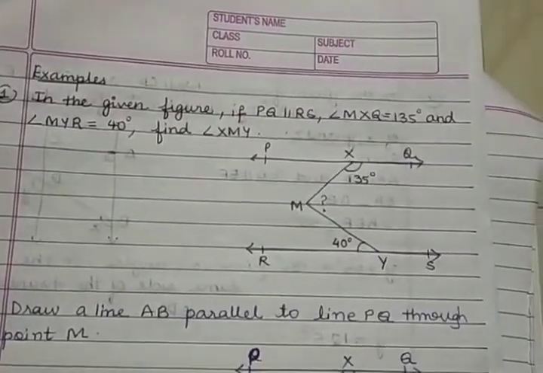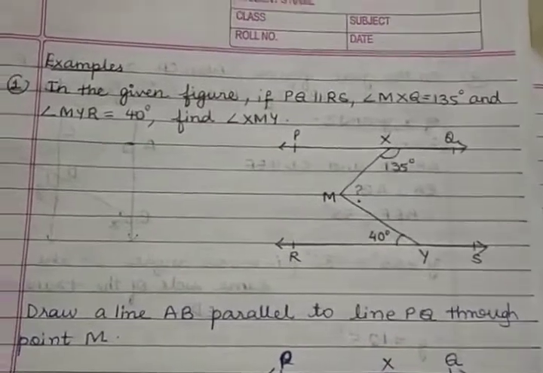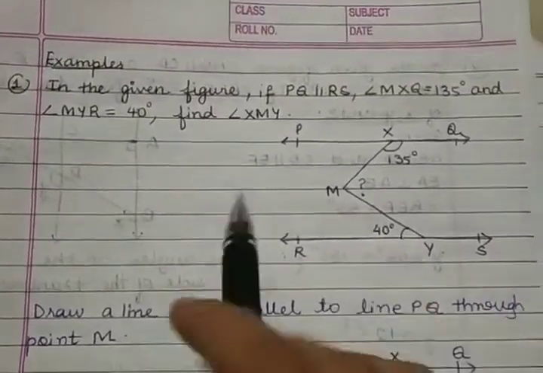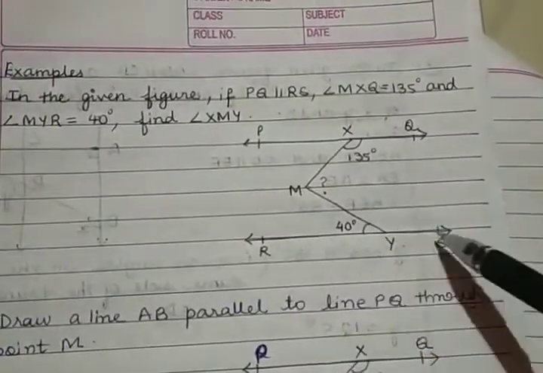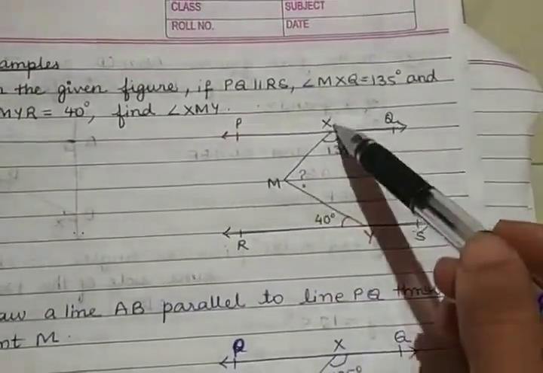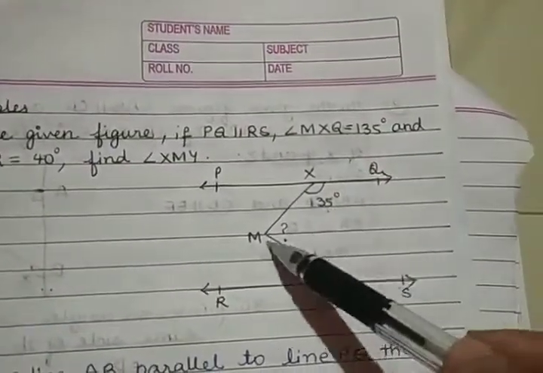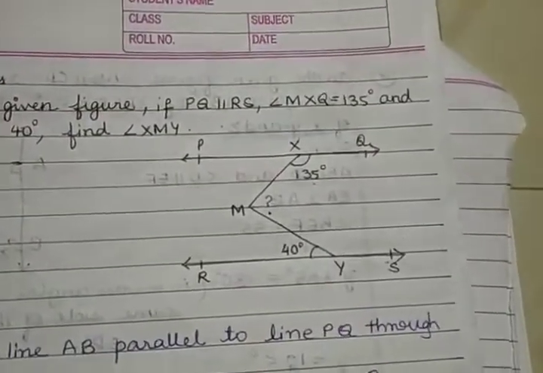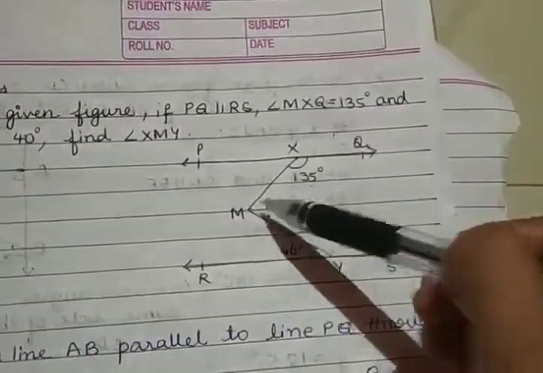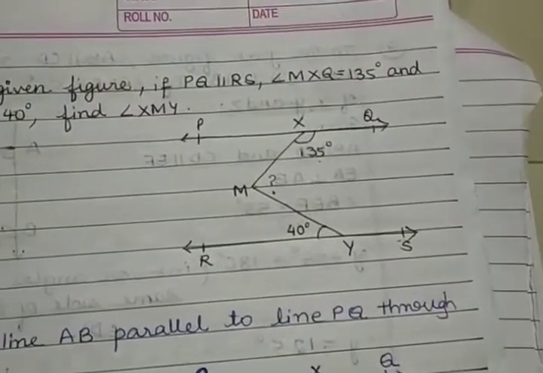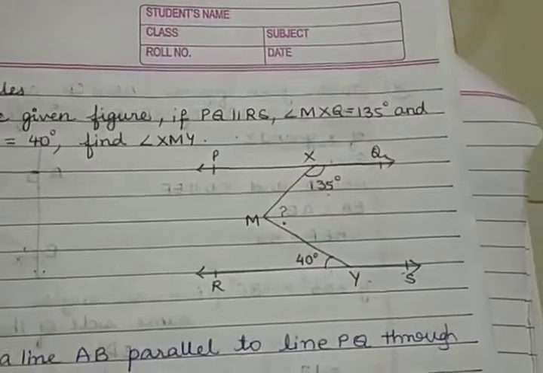Now let us solve an example about the concept that we just saw. In the figure, it was given that PQ is parallel to RS and angle MXQ is 135 degrees and angle MYR is 40 degrees. You have to find the measure of angle XMY.